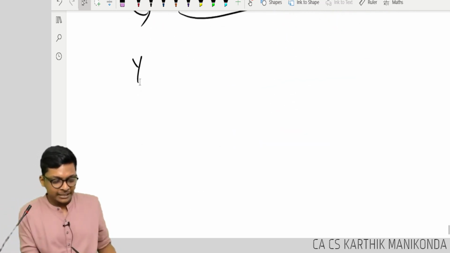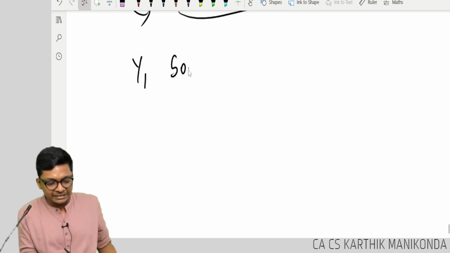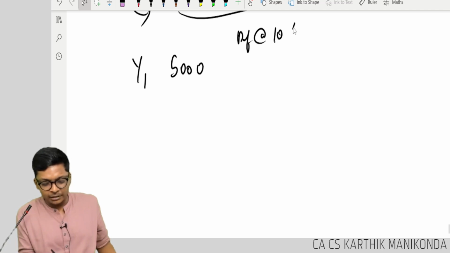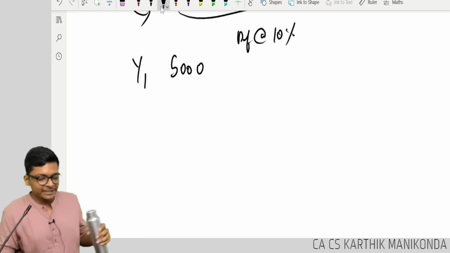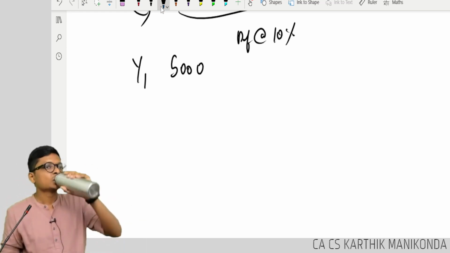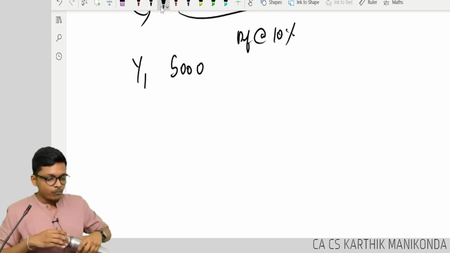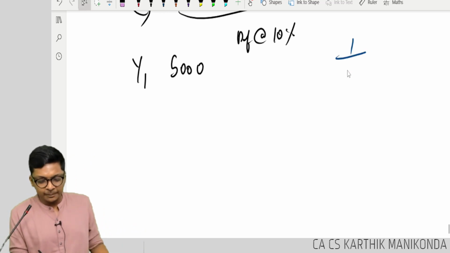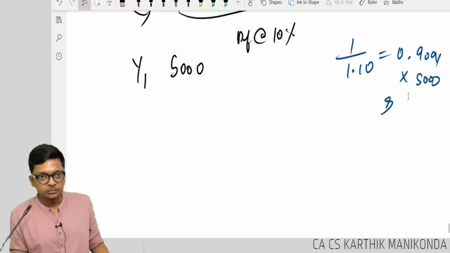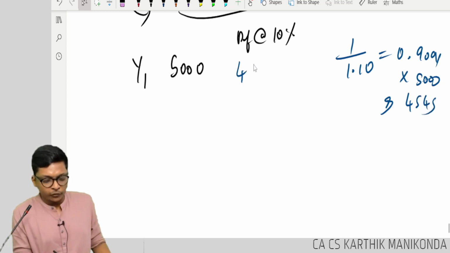Follow. In year 1, I have to save for 25,000. Assume the discounting factor is always 10% for our example. How much should I save in year 1? Give me the answer. First year. You are dividing 1 by 1.1, into how much? 4, 5. So you are saying save 4, 5.